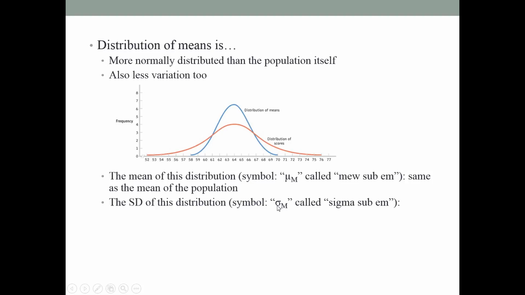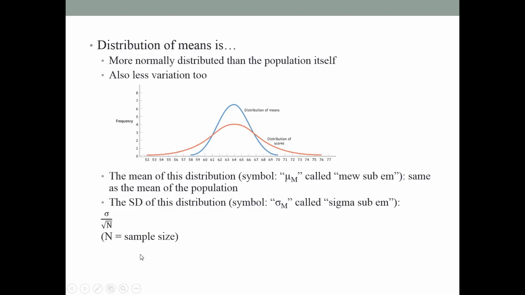How do you calculate the standard deviation of this distribution? Statisticians say don't worry, according to our professional opinion, this is the formula. You notice that this is actually the population's standard deviation. They say the standard deviation of this distribution is a function of sample size, because you take the population's standard deviation and divide it by the square root of the sample size.